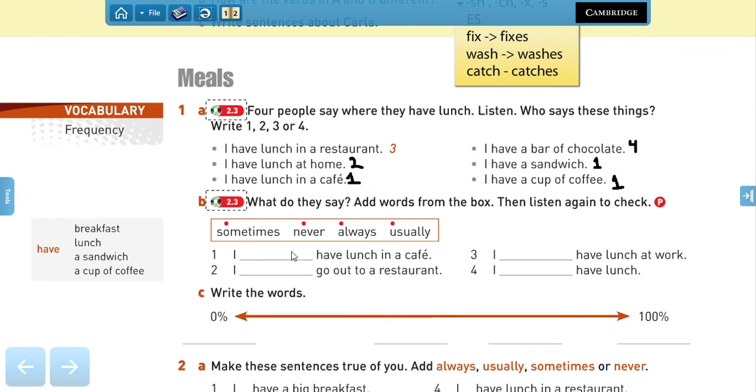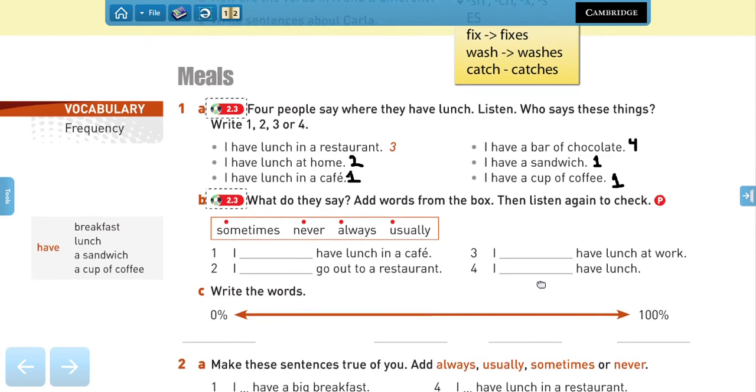Okay, so we have number 1. She says, I usually have lunch in a cafe. Number 2 says, I sometimes go out to a restaurant. Number 3 says, I always have lunch at work. And the last one says, I never have lunch. Did you have them correct?